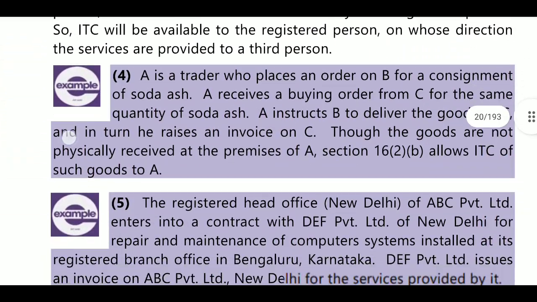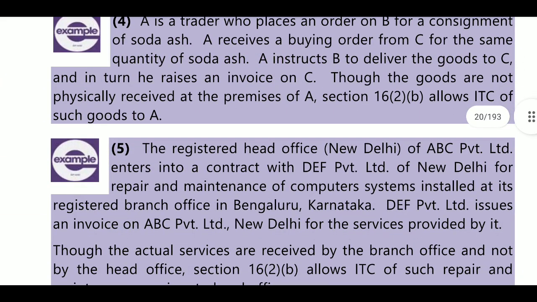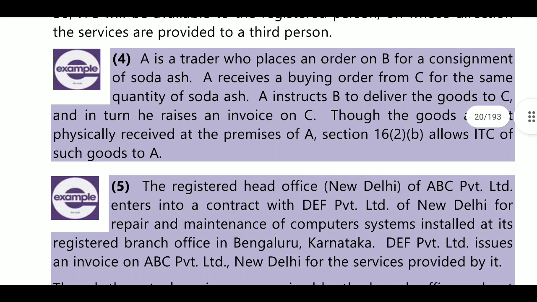For example, A is a trader who places an order on B for a consignment of soda ash. A receives a buying order from C for the same quantity of soda ash. So A is a trader who placed an order on B, and A got an order from C. So what A does is instruct B to send the goods to C. Deliver the goods to C, and in turn he raises an invoice.